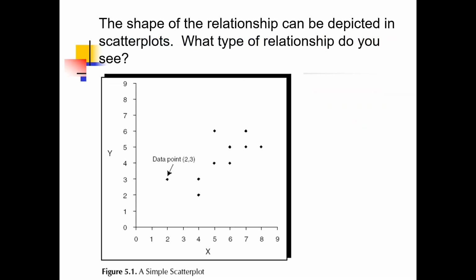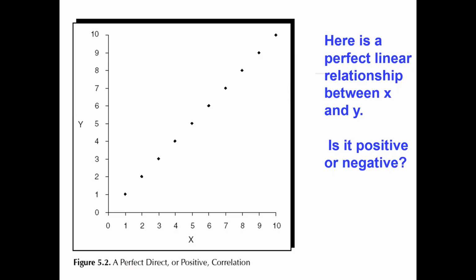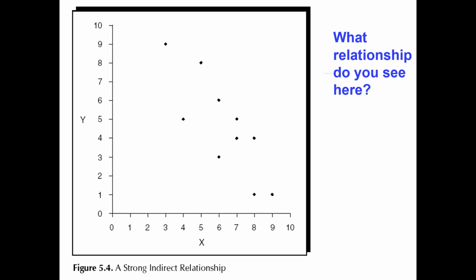Next, the shape of the relationship can be depicted in scatter plots. What types of relationship do you see? This is a simple scatter plot. Now, here is a perfect linear relationship between x and y. Is it positive or negative? Yes, this is a perfect direct, or positive, correlation. And then, what relationship do you see here? Yes, this is a strong indirect relationship.